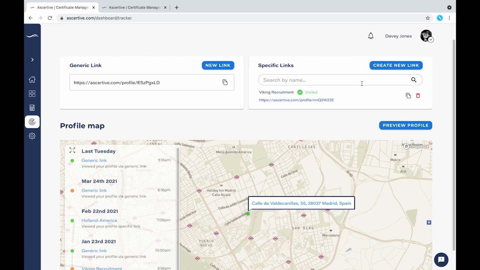You can also search for links quickly here on the tracker page. So here, we can search for Maersk Australia, the one we just created, and you can use these buttons to quickly copy the link or to delete the link.